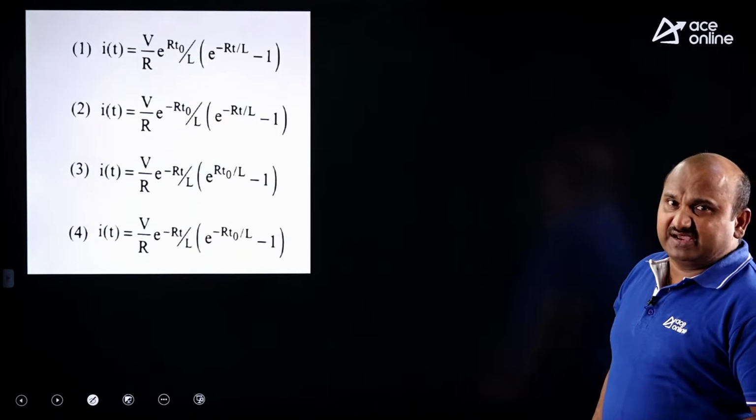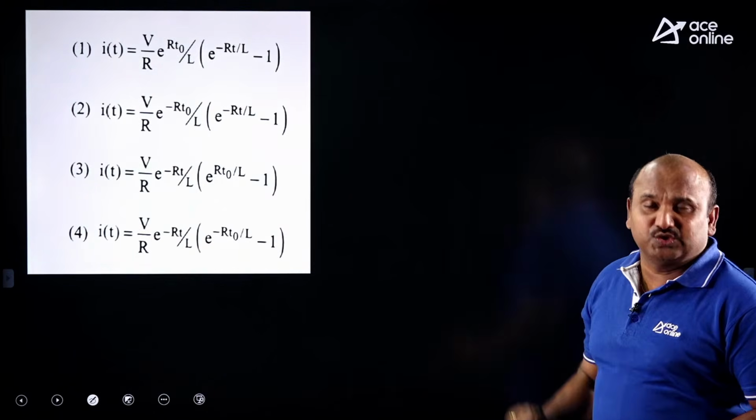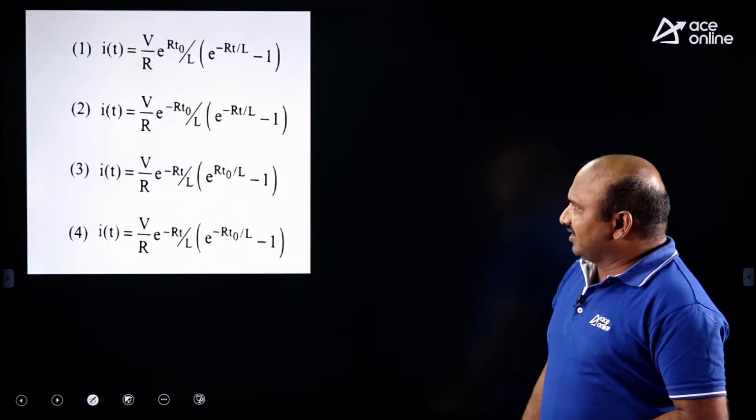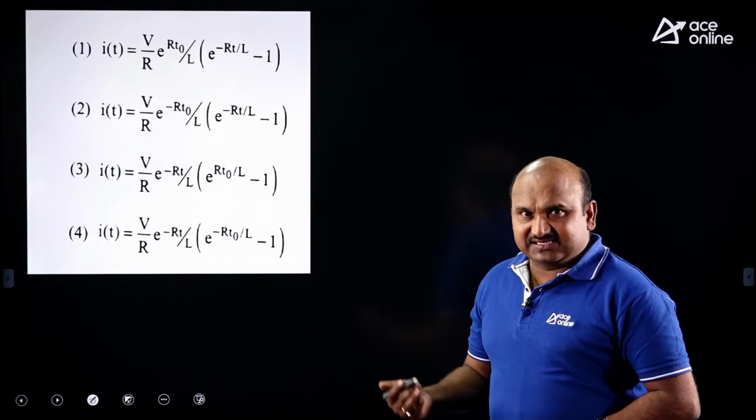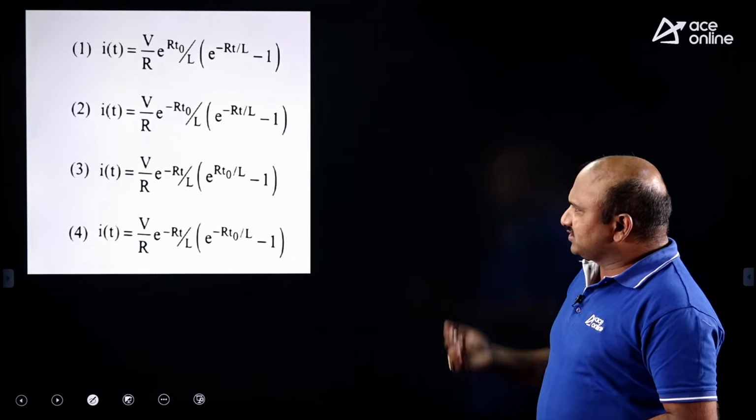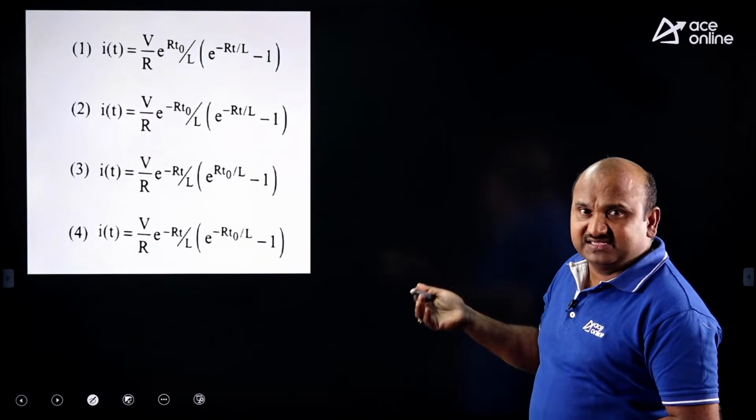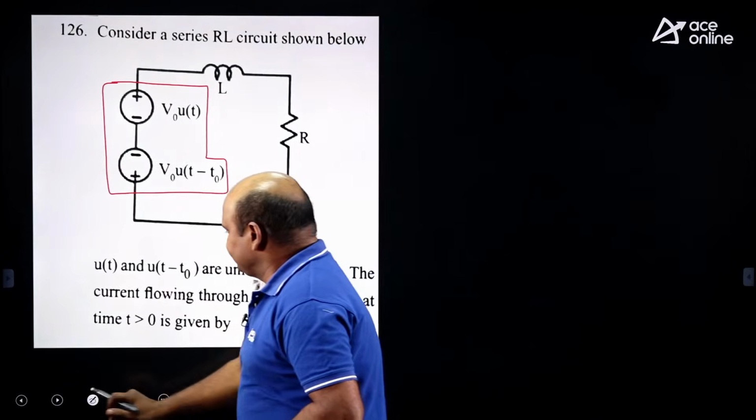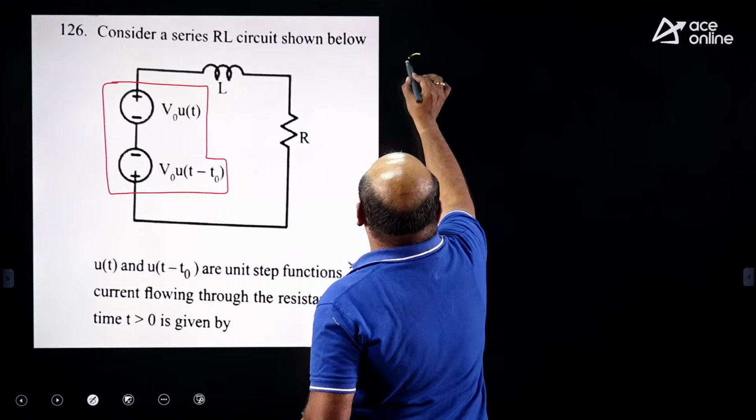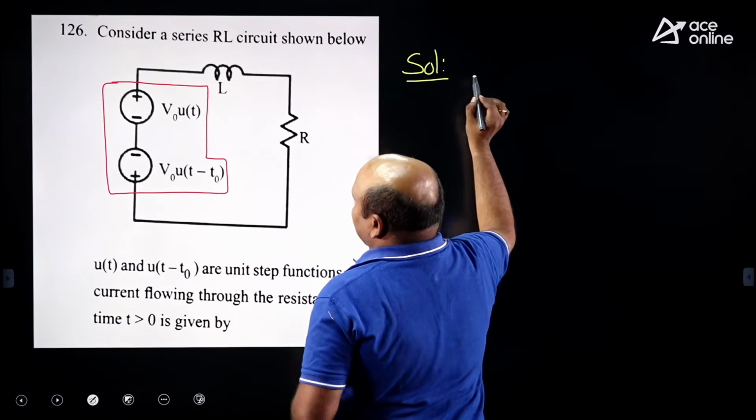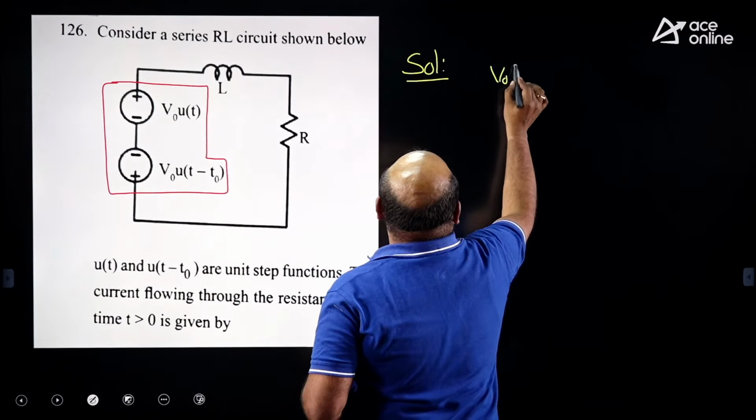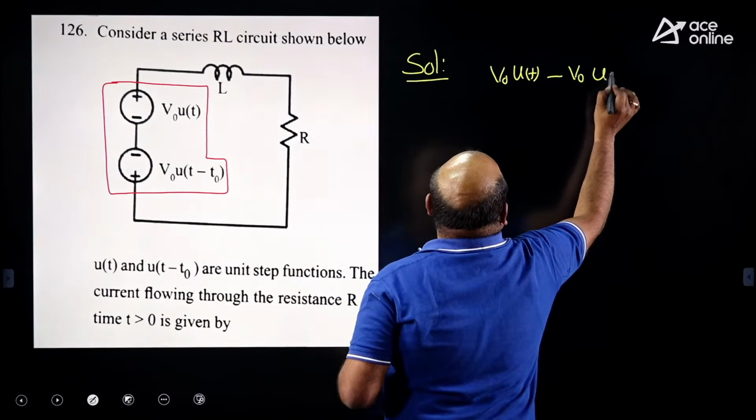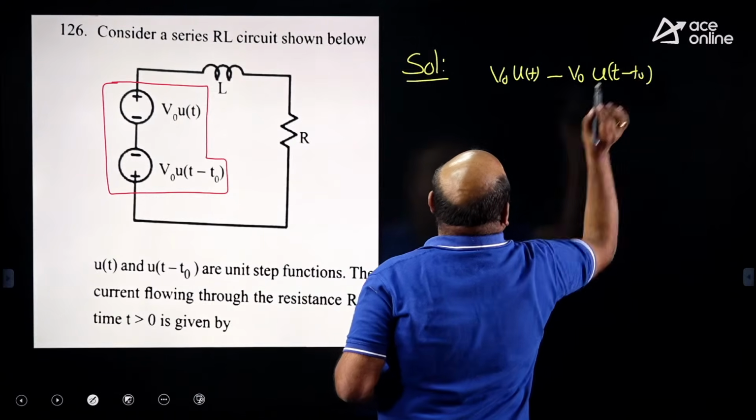Based on the options, I will directly show how we need to take the solution, and the detailed solution we will upload, right? Because all the subjects need to be discussed. That's why I am giving the solution key as well as the easy or direct solution. Now see this one. The solution here: u of t, I have to take V naught into u of t minus V naught into u of t minus t naught.